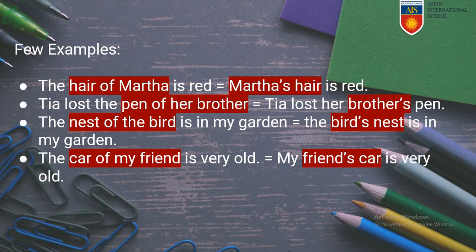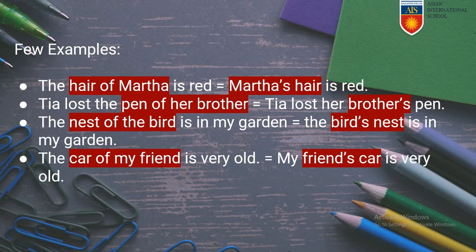The nest of the bird. The nest belongs to the bird. So, when we change it into a possessive noun, we add apostrophe s to bird: bird's nest. Because the nest belongs to the bird. The bird owns it, so we add apostrophe s to the bird. Whoever owns the particular thing, with that person or that animal, we shall add apostrophe and s.